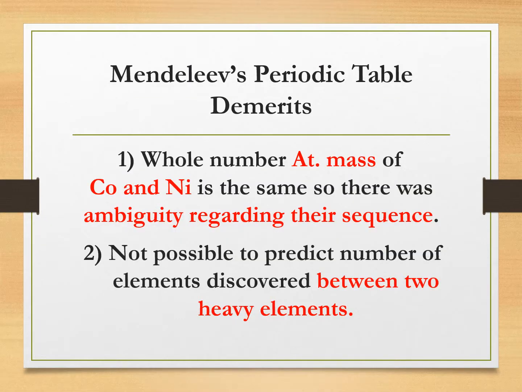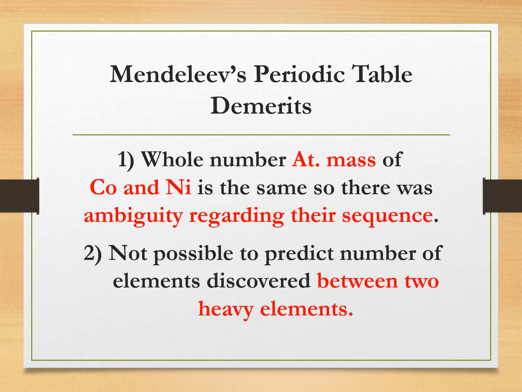And now the demerits of Mendeleev's periodic table. The whole number atomic mass of the elements cobalt and nickel is the same. Therefore, there was an ambiguity regarding their sequence in Mendeleev's periodic table. It was difficult to decide which one to keep first.